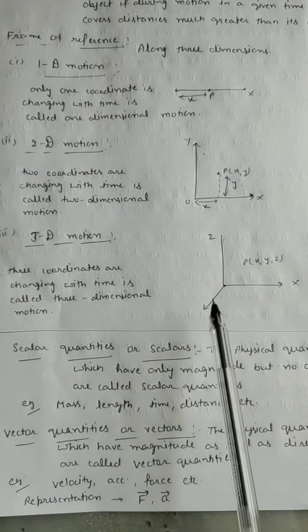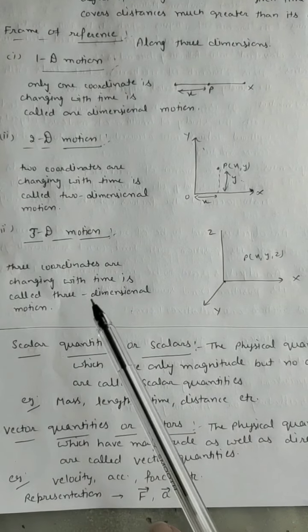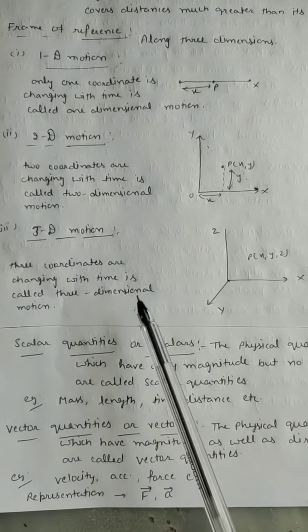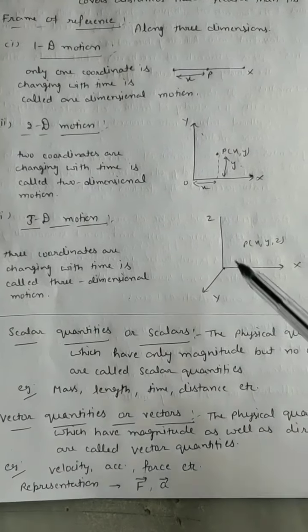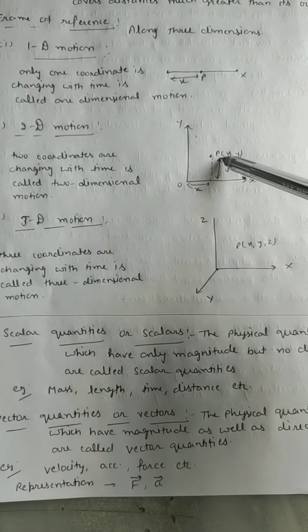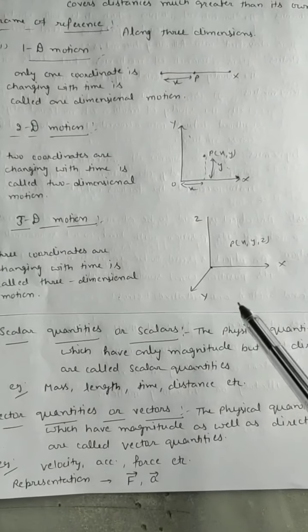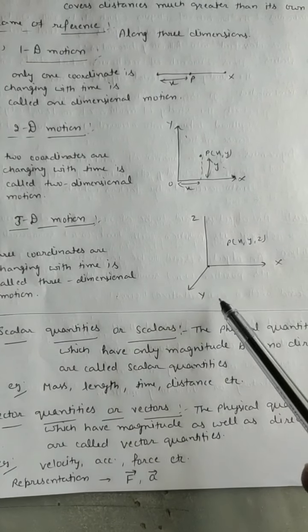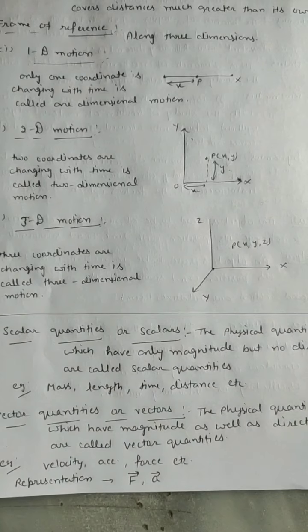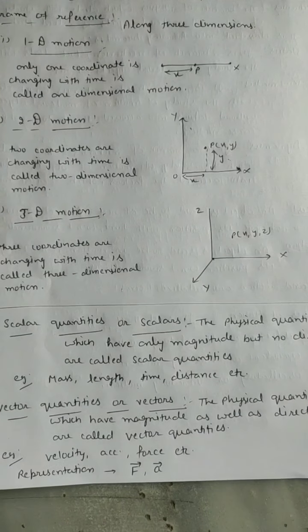It means the 3 axes x, y and z are used. The 3 coordinates are changing with time, it is called 3-dimensional motion. You can see in the diagram, this is P(x, y) because we are using x and y. Here we are using P(x, y, z), meaning the point object P is moving in 3 dimensions.